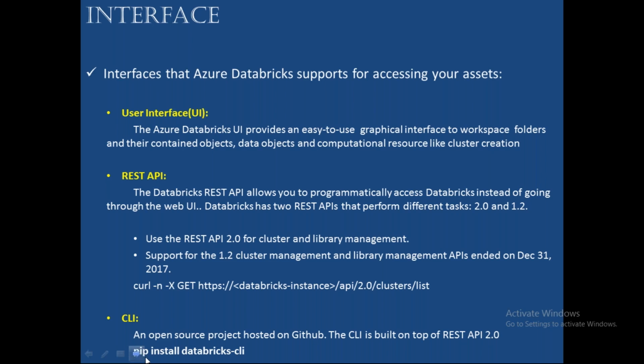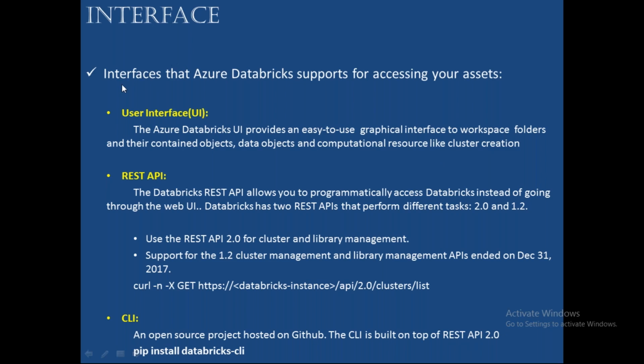That's why CLI is built on top of REST API 2.0. Whatever commands you submit will access Databricks with the help of REST API 2.0, not REST API 1.2.